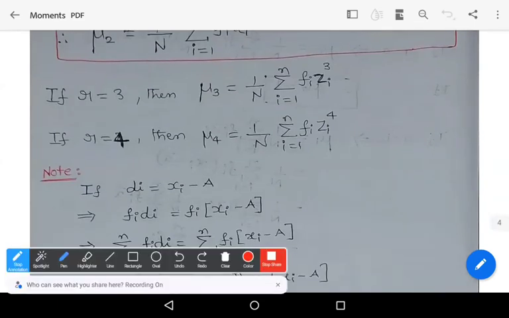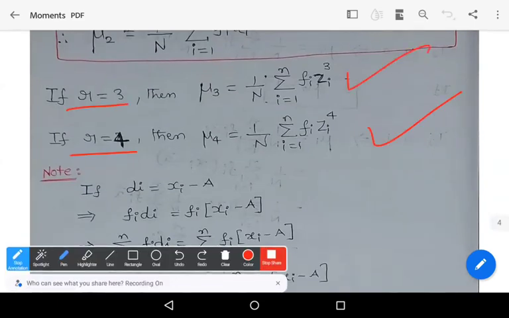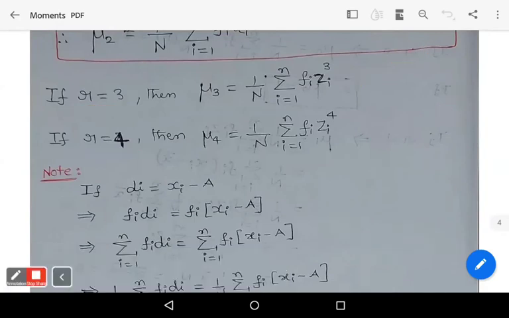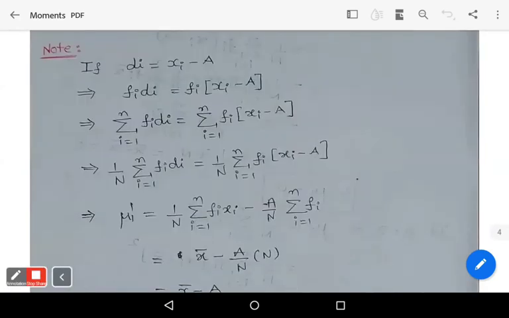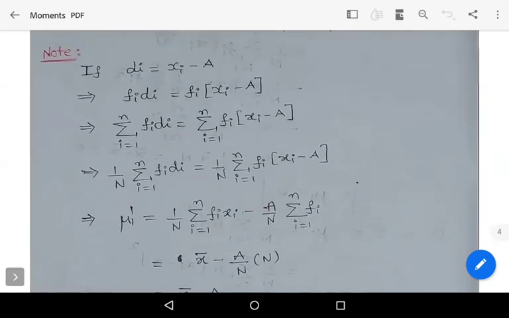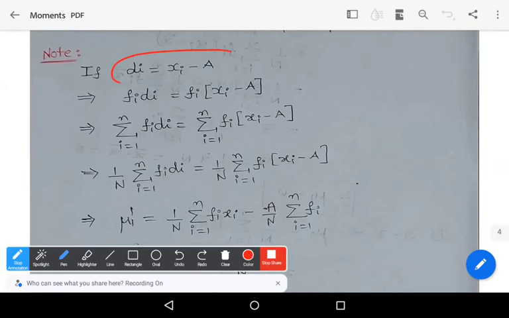Similarly, if we substitute r is equal to 3 and r is equal to 4, we get mu 3 and mu 4. Let us see one important note point, which establishes the relation between mean and the moment. Take d_i is equal to x_i minus a. Multiply on both sides with f_i: f_i d_i is equal to f_i into (x_i minus a). Take summation i equals 1 to n on both sides, and multiply with 1 by capital N.